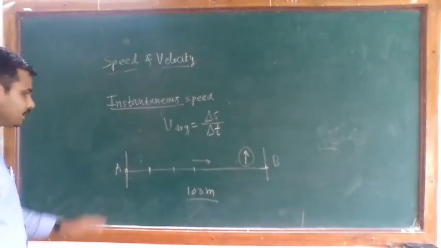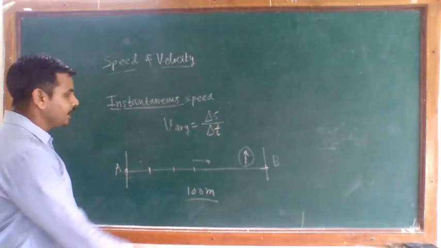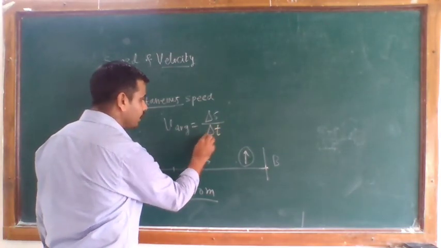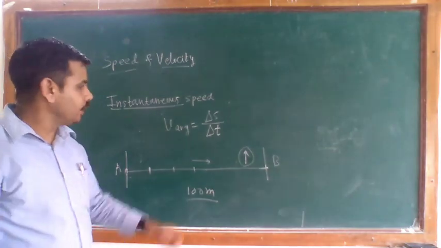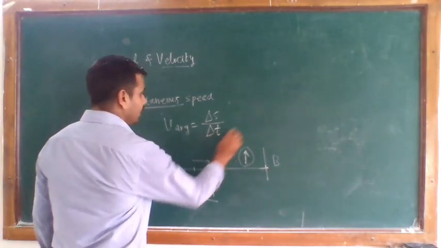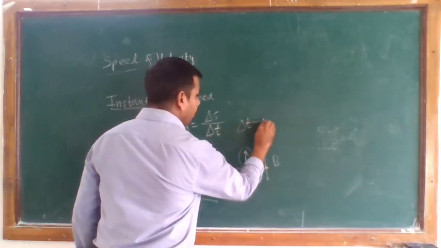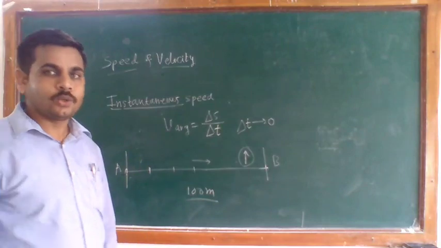So here we can see that in instantaneous speed, we consider that delta T is very small, which vanishes to 0. This delta T vanishes or approaches 0.